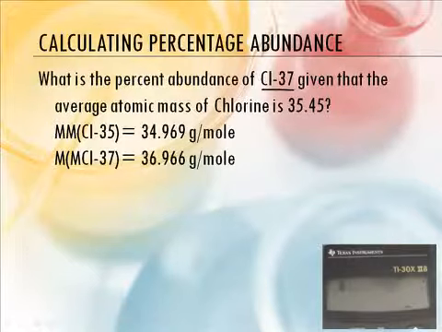Given the fact that chlorine has an atomic mass of 35.45, and we're given the actual values for chlorine-35 and chlorine-37, this is kind of doing the problem we just did a little bit backwards. To do that, let's get a bigger screen because we're going to need some more space.